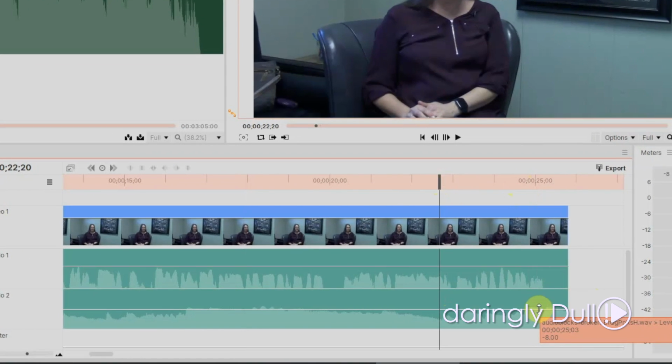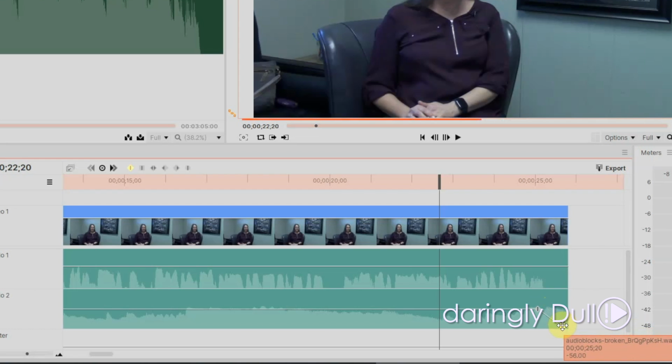When my mouse is on the volume line, it becomes a little double up and down arrow, showing that I can move the line up or down. If I hit the control button while I'm on the line, it becomes a plus sign. Now watch what happens when I click the line while holding control. It leaves a little marker there. I'll add another marker here at the end, and now I can move them.